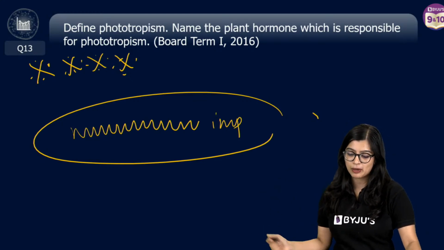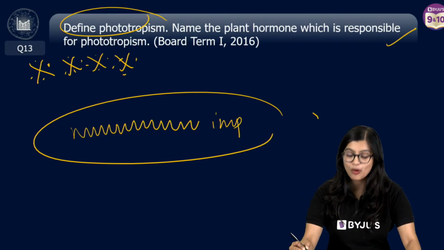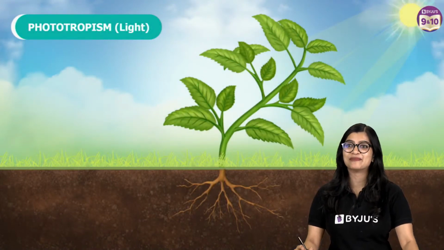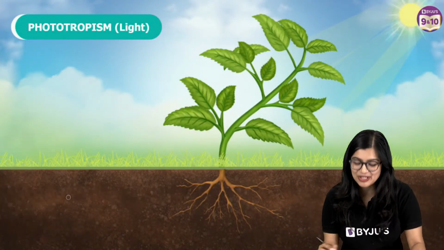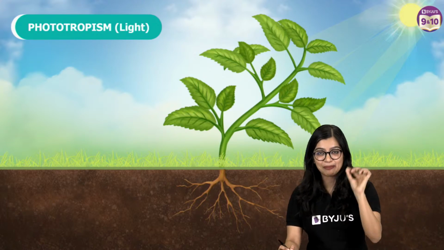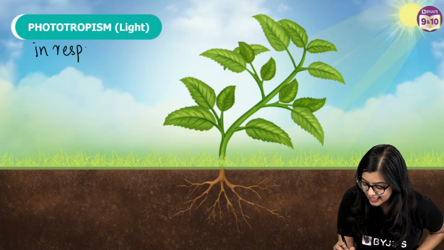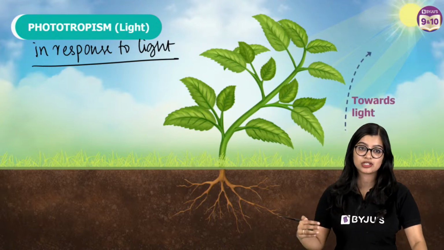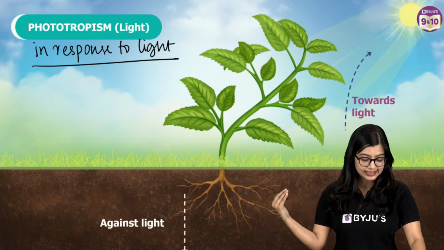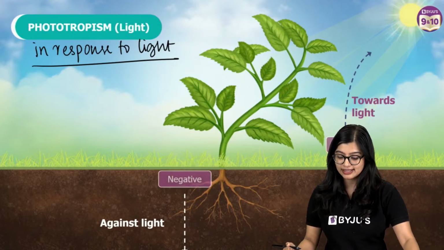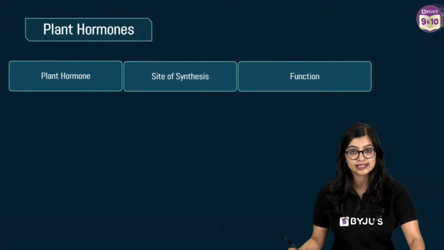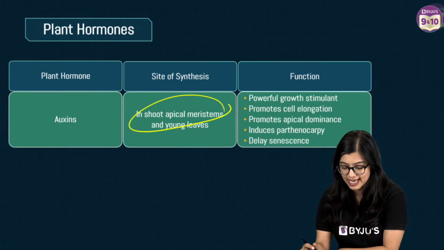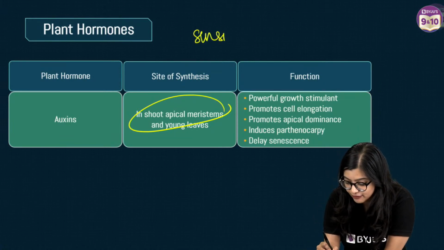As we all know, in this particular case you have to define phototropism and name the hormone responsible for it. Phototropism is the movement of the plant in response to light. Here you can write about how the stem is positively phototropic and how the root is negatively phototropic. The hormone responsible for this is auxin. Auxin is synthesized in the shoot tips and the root tips, and auxin is sensitive to light.